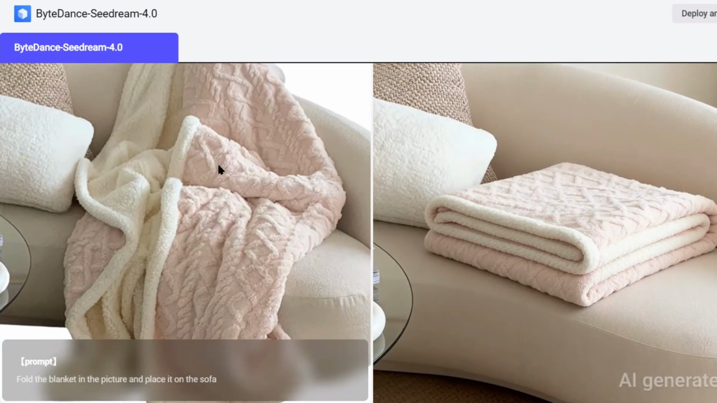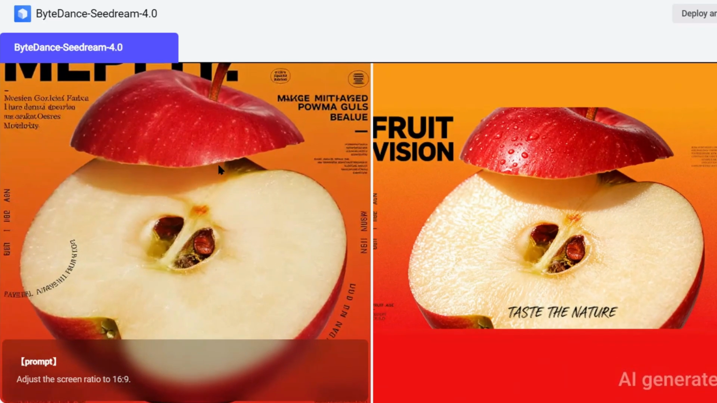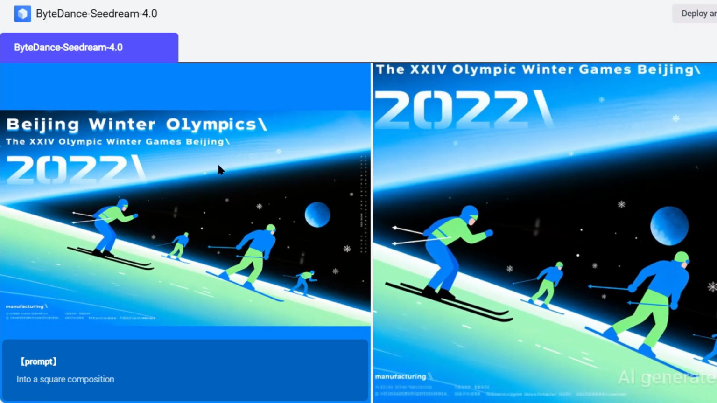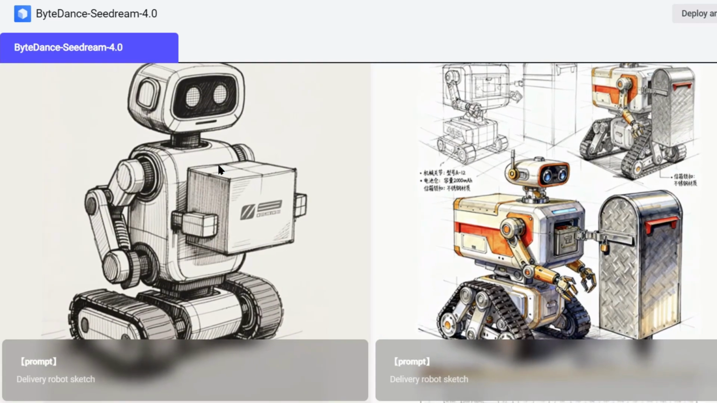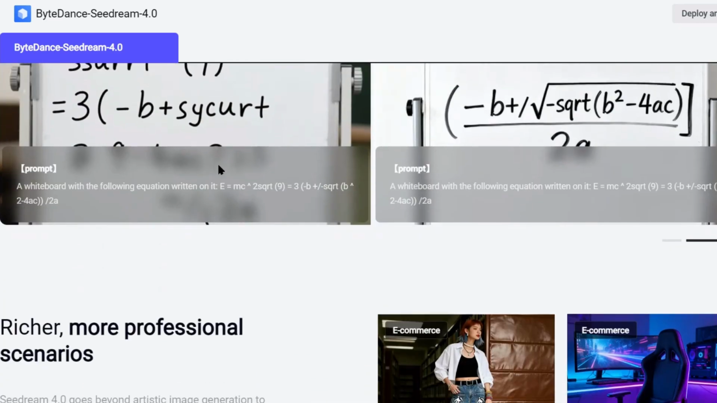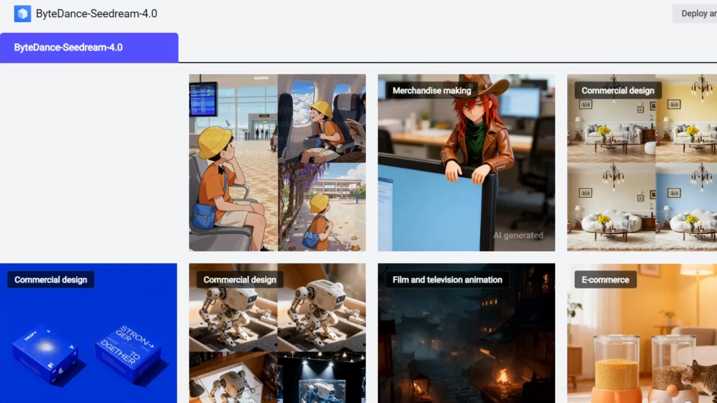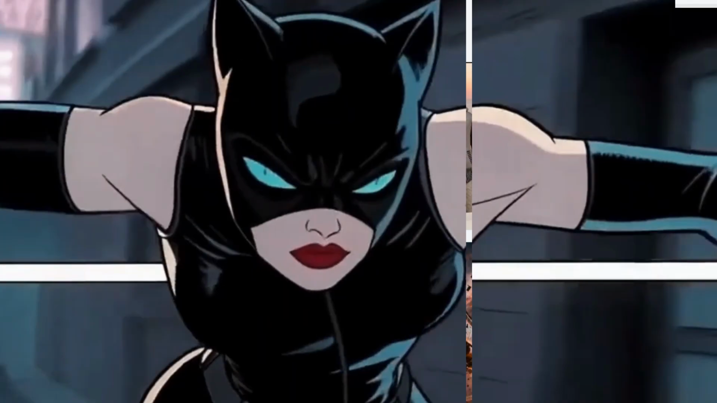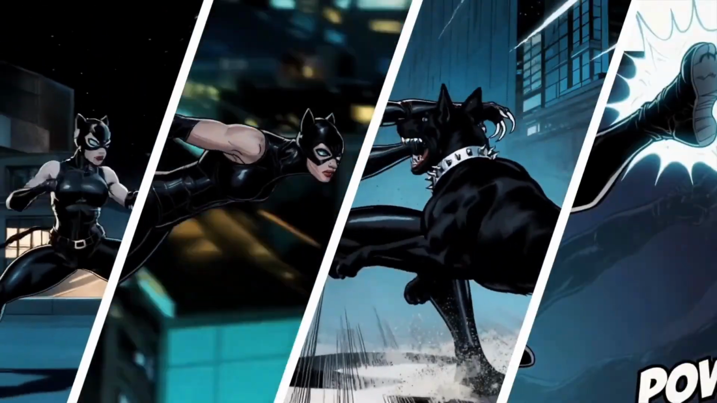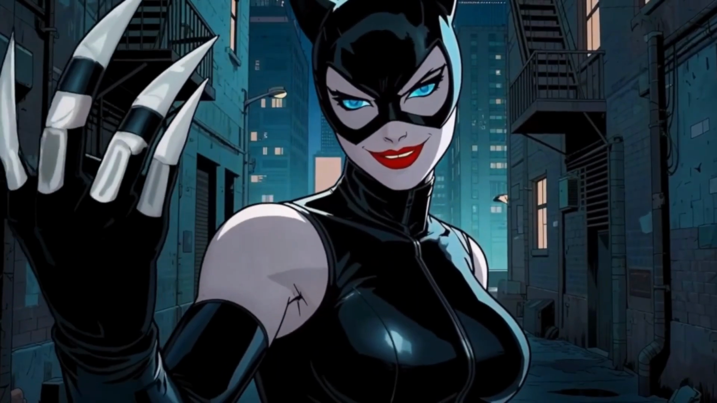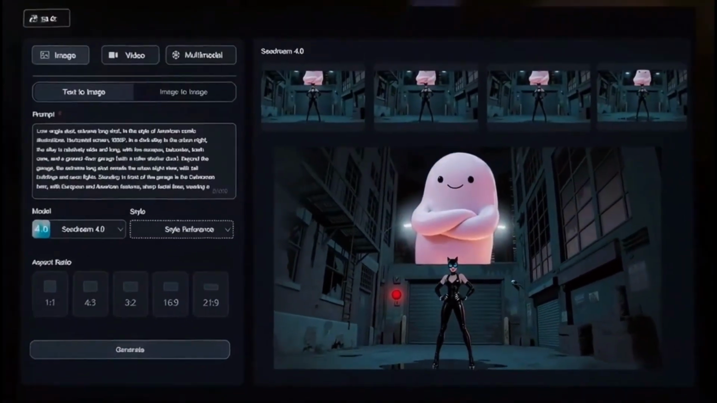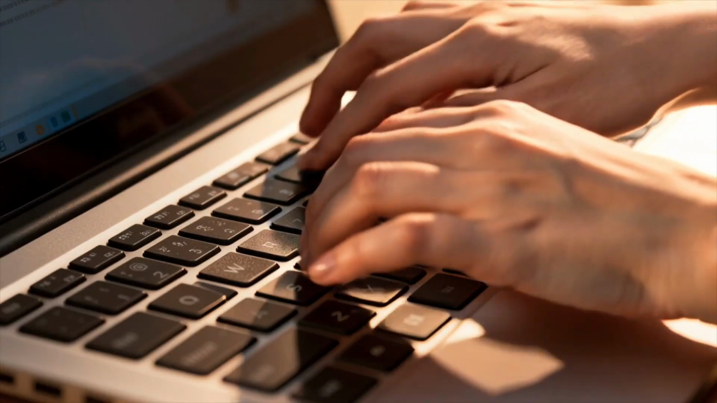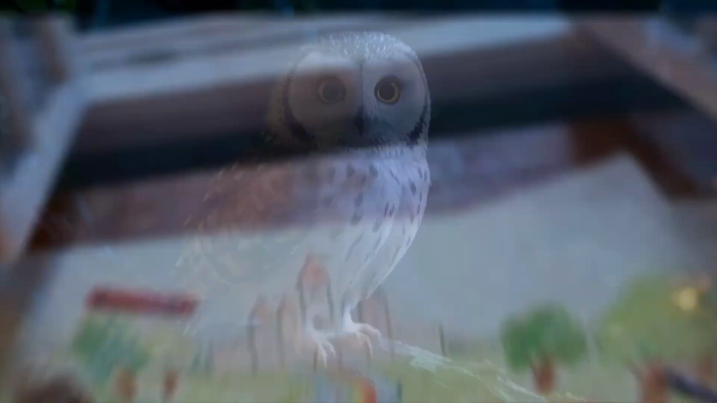Say you're in e-commerce. You could create product images in different settings. Show your products being used by different people. Create lifestyle shots that would cost thousands with traditional photography, all generated with AI. Say you're creating content. You could create custom thumbnails for your videos, generate unique images for your blog posts, create social media graphics that stand out. The possibilities are endless. And here's the key. You don't need technical skills to use this. If you can write a clear description of what you want, Seedream 4.0 can probably create it.